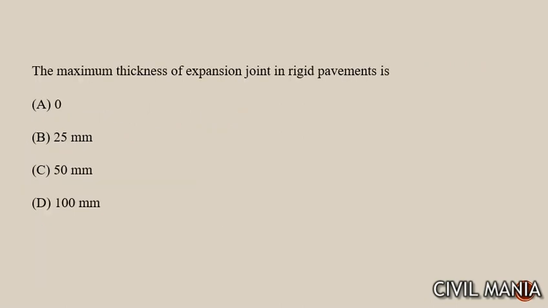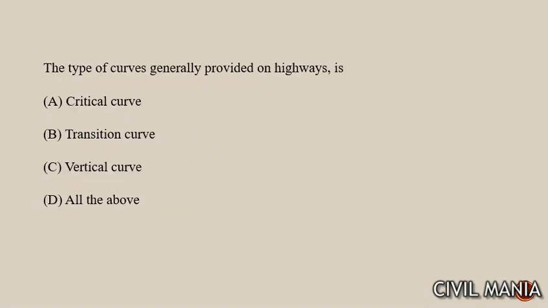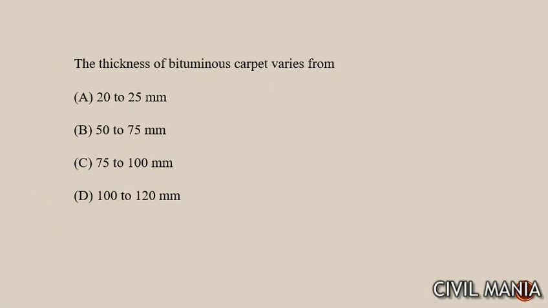इसके बाद नेक्स्ट क्वेश्चन है the maximum thickness of expansion joint in rigid pavement. In rigid pavement में expansion joint जो है maximum thickness will be 25 mm. इसके बाद नेक्स्ट क्वेश्चन है length of vehicle does not affect the width of the shoulder. इसके बाद नेक्स्ट क्वेश्चन is the type of curve generally provided on highway is critical curve, transition curve, vertical curve, all of the above. Next question is the thickness of the bituminous carpet varies from 20 mm to 25 mm.